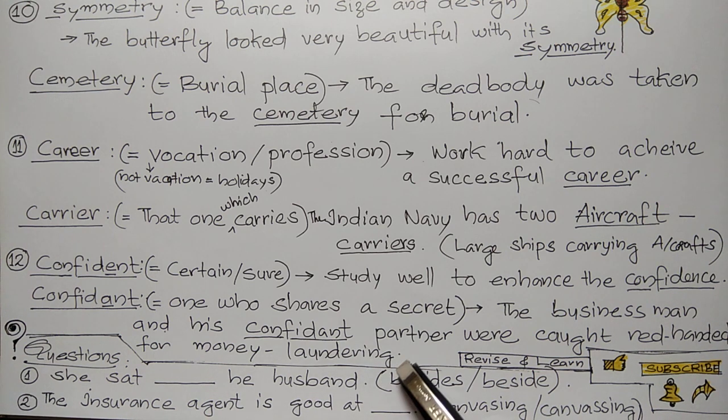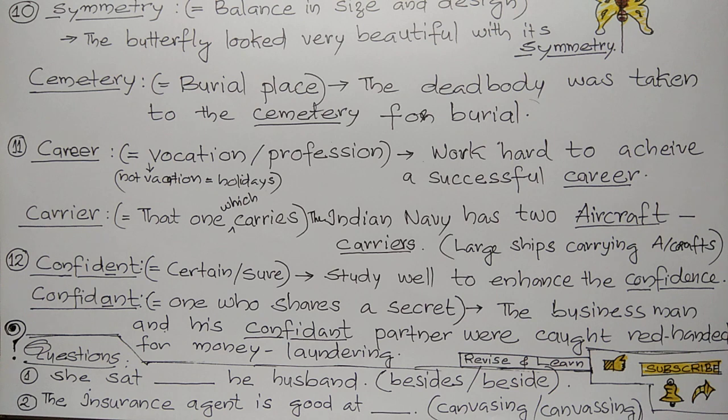So they have committed a crime. The businessman and his confidant partner, the man who shared all his secrets, were caught red-handed for money laundering. So these are the 12 homonyms and paronyms for today.